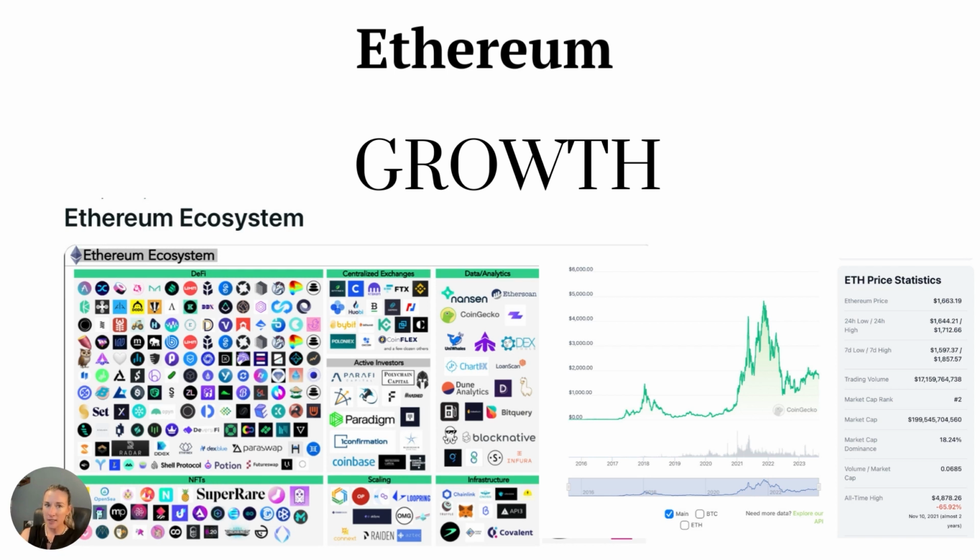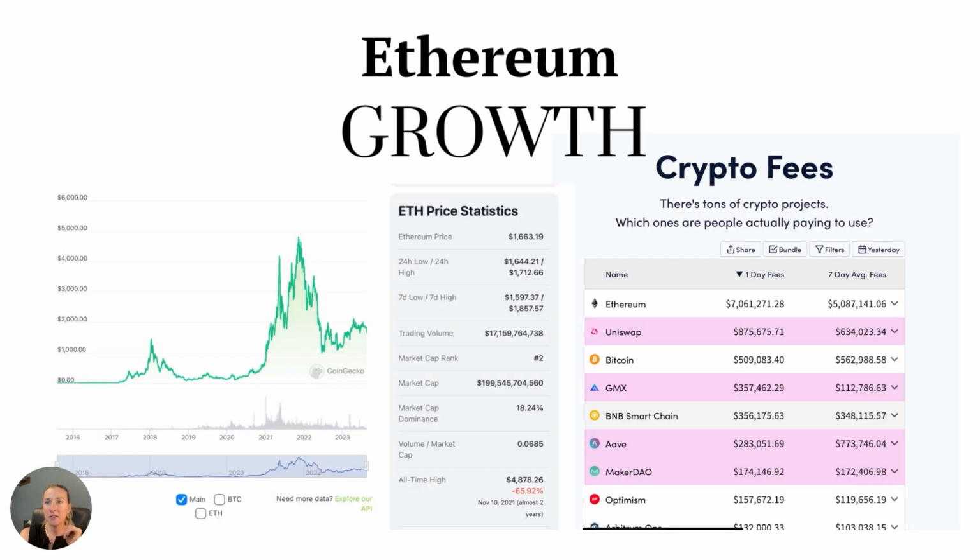As you can see, the ecosystem is pretty large. By staking your Ethereum token, you contribute to the overall security and stability of the network. The more computer nodes that continue to stake with Ethereum, the stronger it will be. And this is really crucial for maintaining its functionality and preventing hacks or attacks. Ethereum is the second largest cryptocurrency by market cap, which is just over 199 billion.